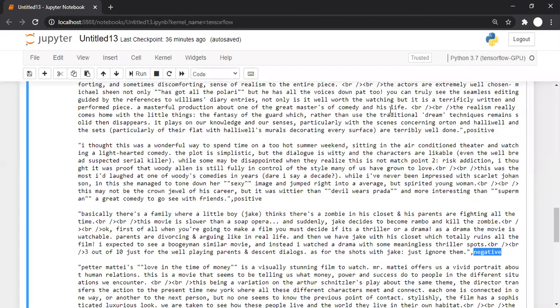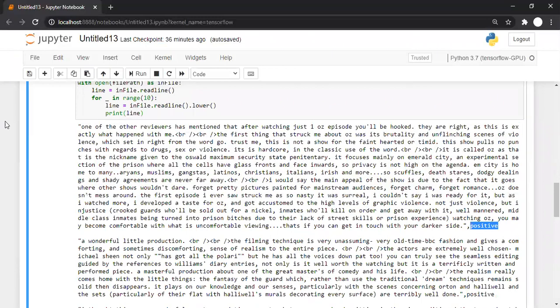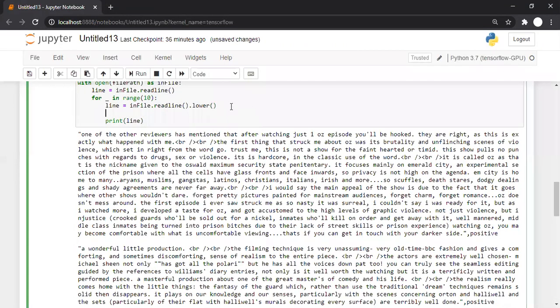So we are supposed to segregate the review and the sentiment word. So how can we do it? It's very easy. Check this thing. We can use string operations over here.